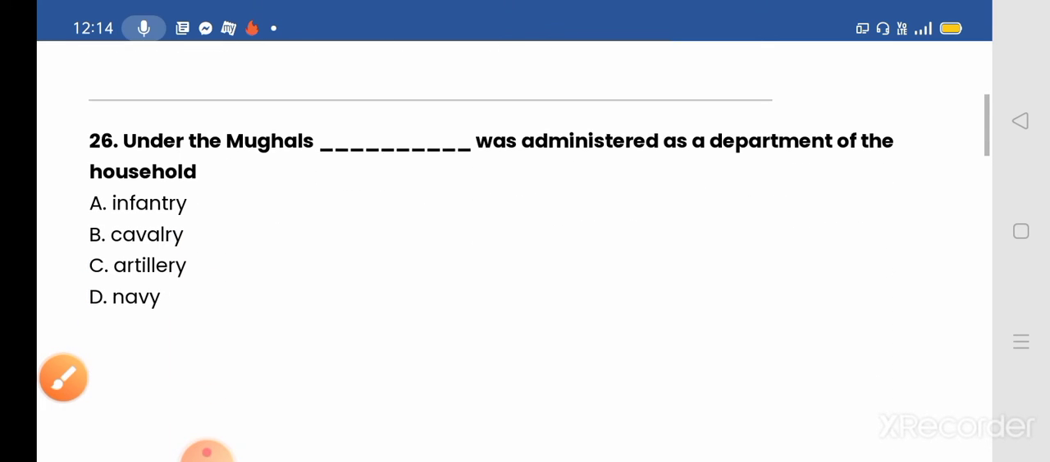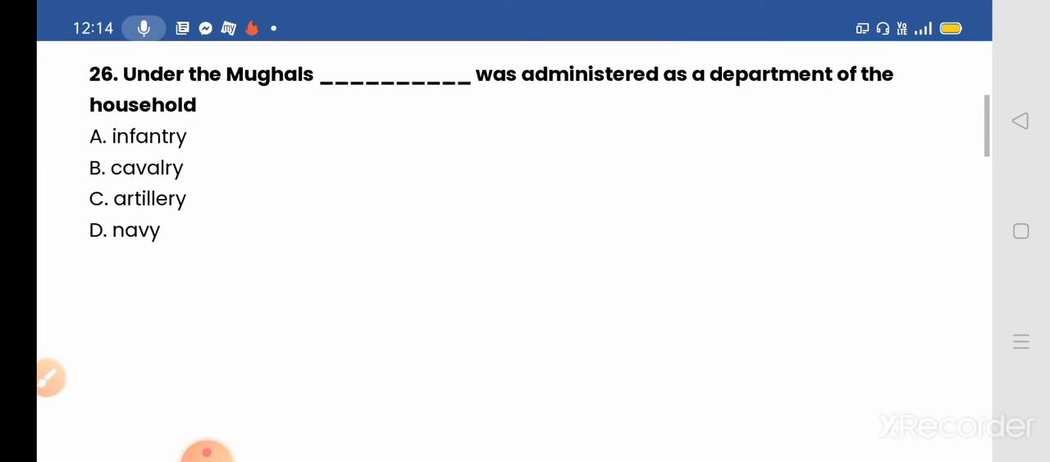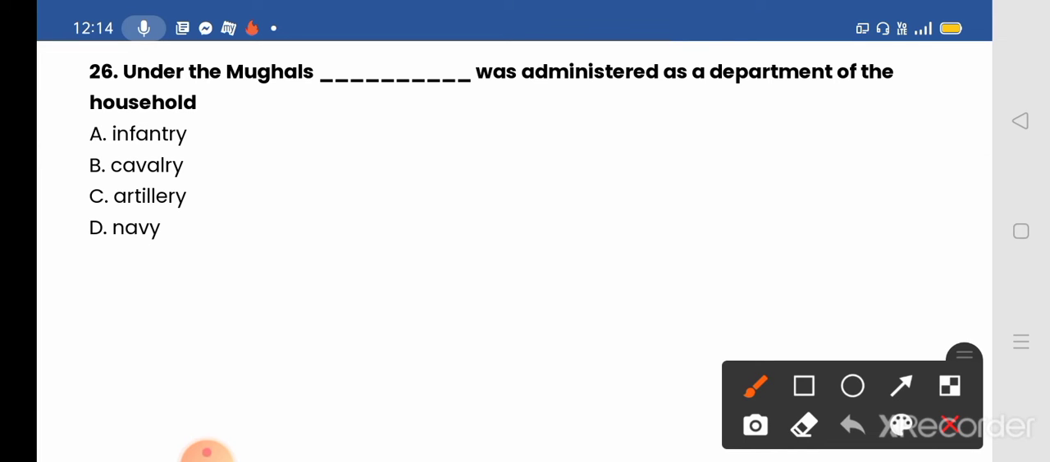Next, question number 26. Under the Mughals, blank was administered as a department of the household. Option given: A, infantry; B, cavalry; C, artillery; D, navy. Please make guesses and comment with correct answers in the comment section. What will be the answer to this question? Under the Mughals, blank was administered as a department of the households.